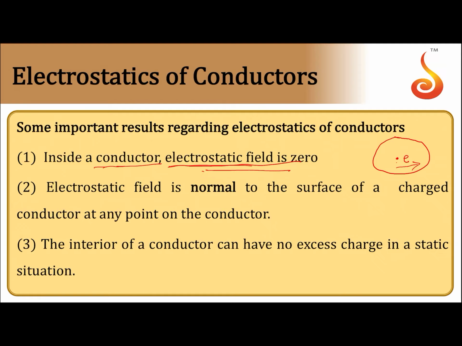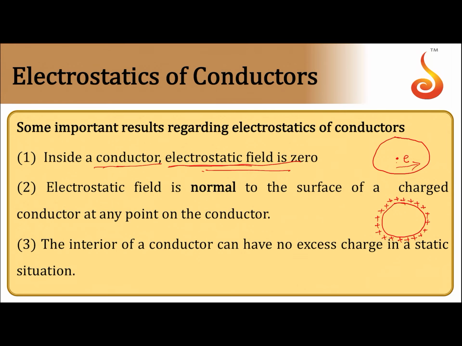Then coming to the second point: electrostatic field is normal to the surface of a charged conductor at any point on the conductor. If you consider a conductor of any shape, and it is given some charge, the field on the surface of the conductor at every point should be normal to the surface. Normal means perpendicular to the surface. So, it should be this way.